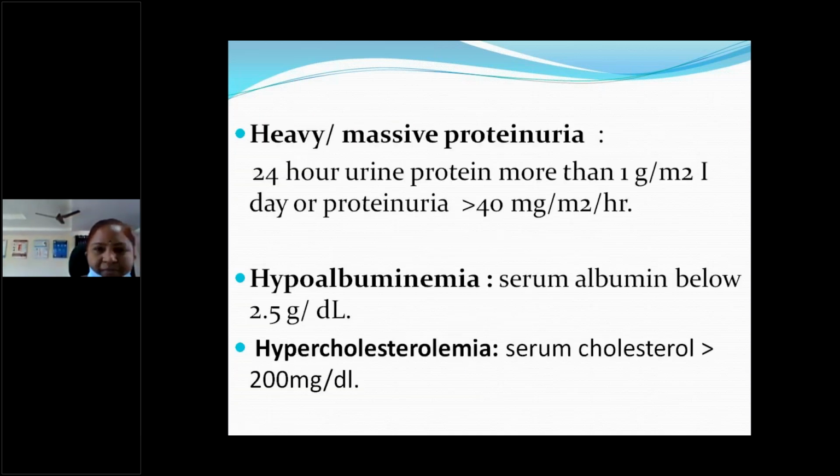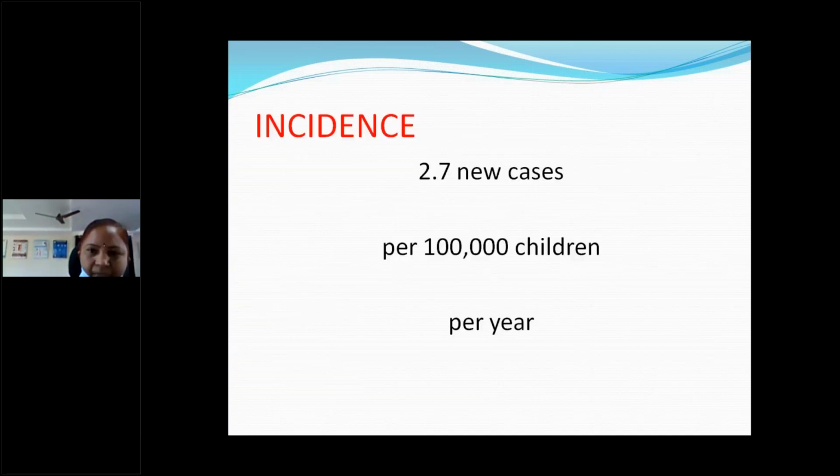All of you should remember these values, because for theory questions and also orals, if you get a case of acute glomerulonephritis or nephrotic syndrome, they will ask these questions. How will you differentiate between them? What is the meaning of nephrotic range proteinuria, hypoalbuminemia, hypercholesterolemia? These values you have to remember.